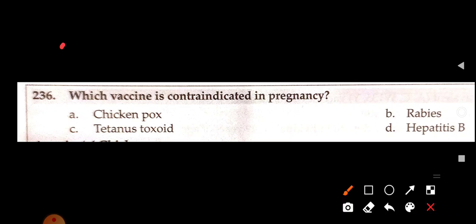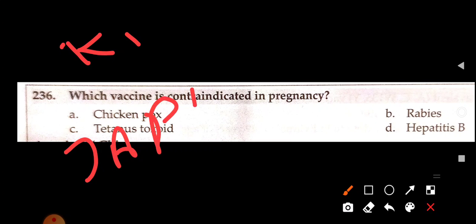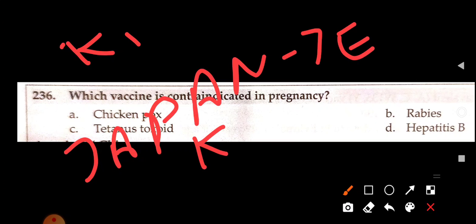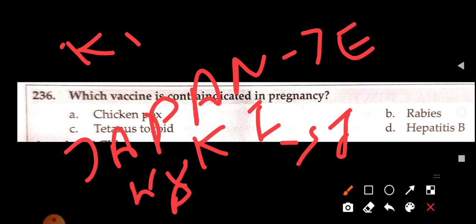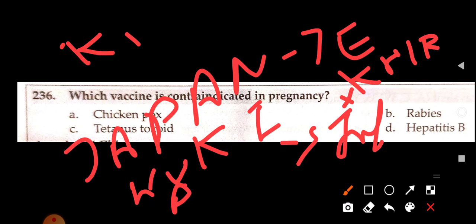So how to remember killed and live vaccines? Killed vaccines, I give a mnemonic: Japan ki kheer. Remember Japan, so Japanese encephalitis. K means killed polio vaccine. I means influenza vaccine. And KHIR: K for KFD, H for hepatitis B. So killed is not contraindicated.